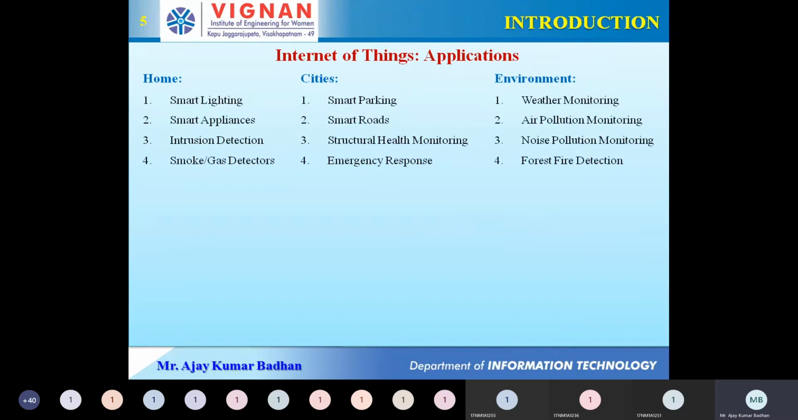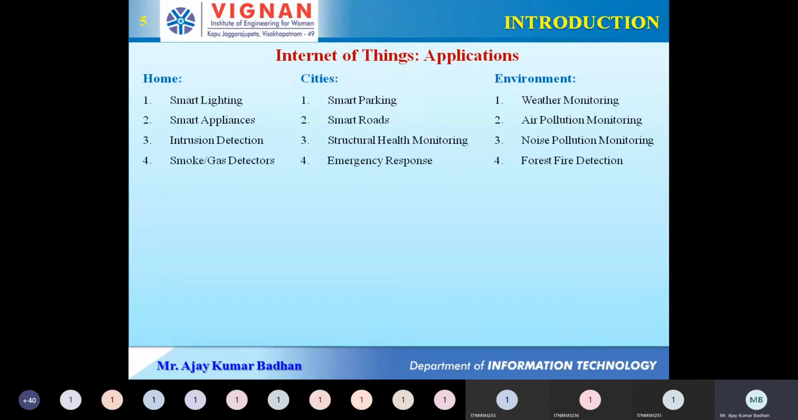Next, we have something called environment. This is most important because in our case studies we have weather monitoring. So definitely we are going to look into this particular concept, weather monitoring. First and foremost, in air pollution monitoring, you can understand how the government says that this particular city is maximally polluted. That's purely based on the Internet of Things. Only if they are using that can they say it.